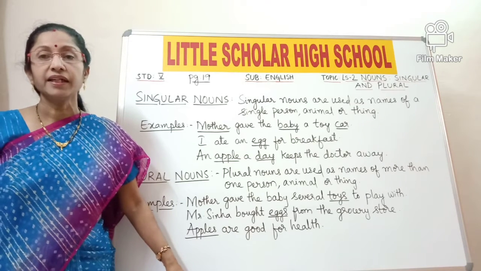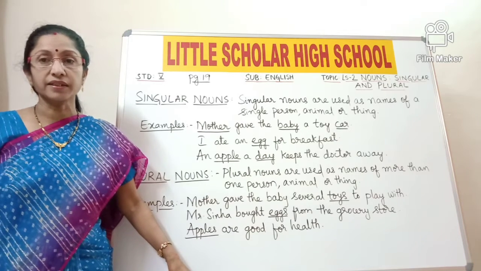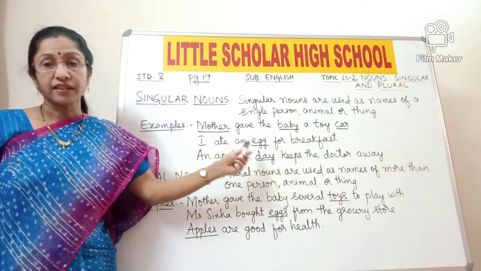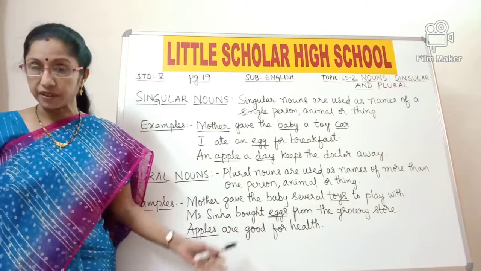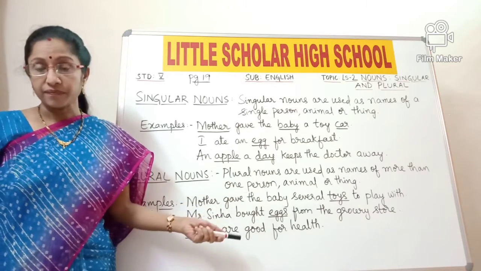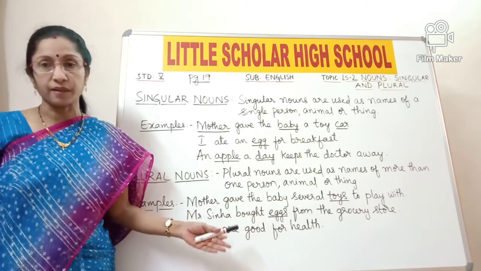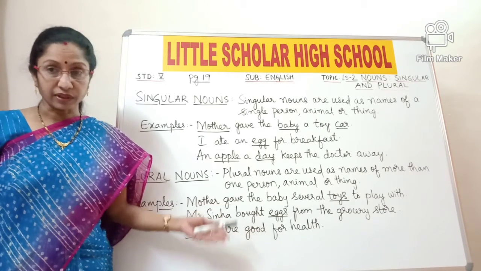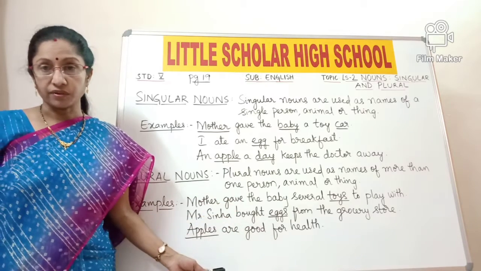I am Sangeeta Singh, taking 5th standard, subject English, and the topic to be discussed today is Lesson 2, Nouns, Singular and Plural. In the first lesson, you have learned what is a noun. You have learned that noun is the name of a person, place, animal, thing, idea or feeling. And you have also learned types of nouns such as common nouns and proper nouns, concrete nouns and abstract nouns. You have learned what are collective nouns, and finally you have also learned what are compound nouns.